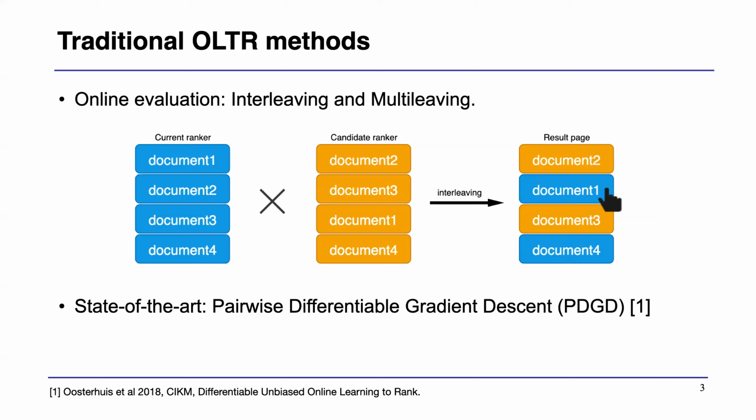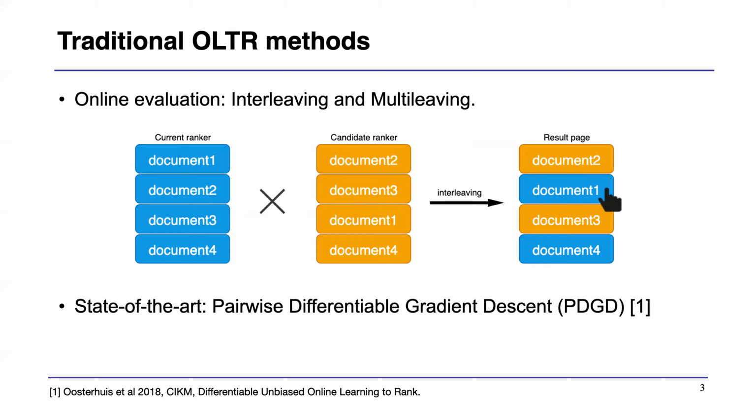This interleaving online evaluation can tell you which ranker is better based on the user clicks. If your candidate ranker is better, you just update your current ranker a tiny step toward the candidate ranker. This interleaving can be extended to the multileaving method, which allows you to evaluate multiple rankers within one user interaction.